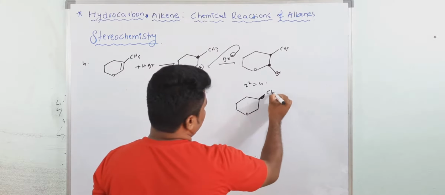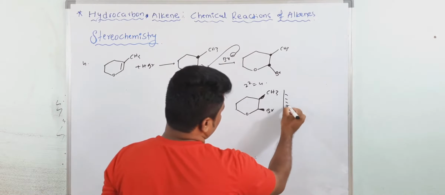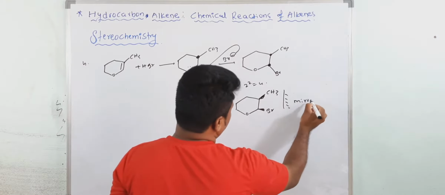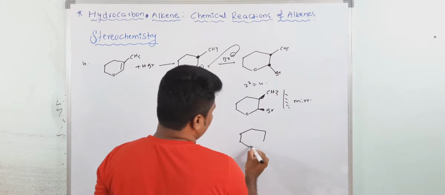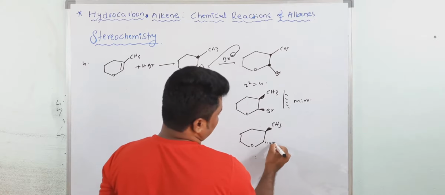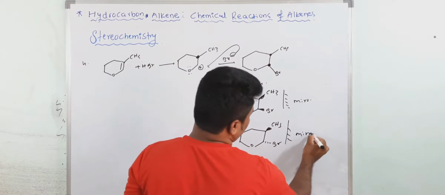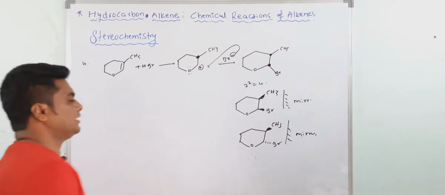So in this case, I am explaining here. Suppose this is above the plane, and here also above the plane. It has one mirror image, so you will get an enantiomeric pair. And one more: this one is above the plane, the other is below the plane. This is cis, this is trans. Also a mirror image, so you will get enantiomeric pairs.